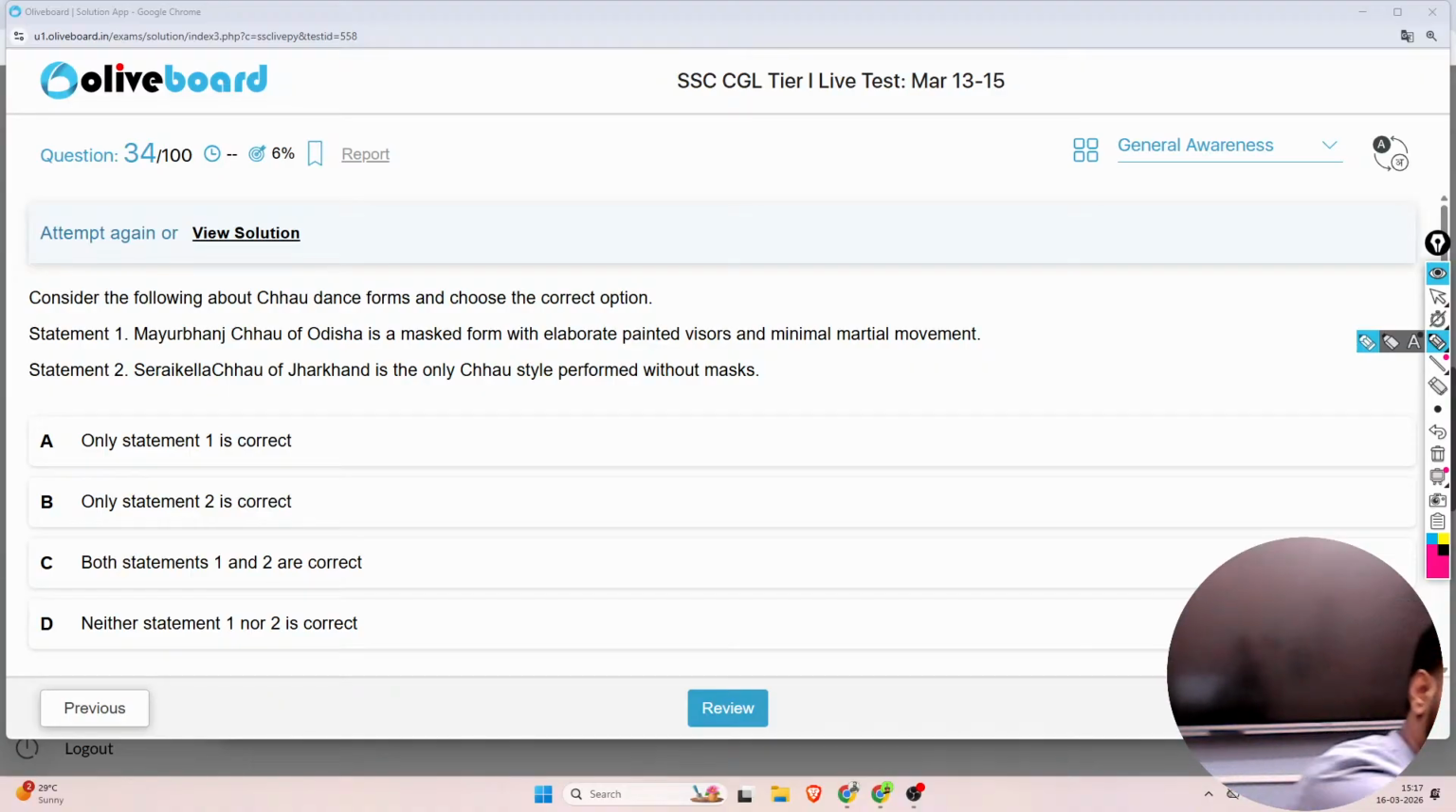So first statement is, Mayurbhanj Chhau of Odisha is a masked form with elaborate painted visors and minimal martial movement. Second one is, Saraikela Chhau of Jharkhand is the only Chhau style performed without mask. So you have two statements. Tell me which is correct and which is wrong.